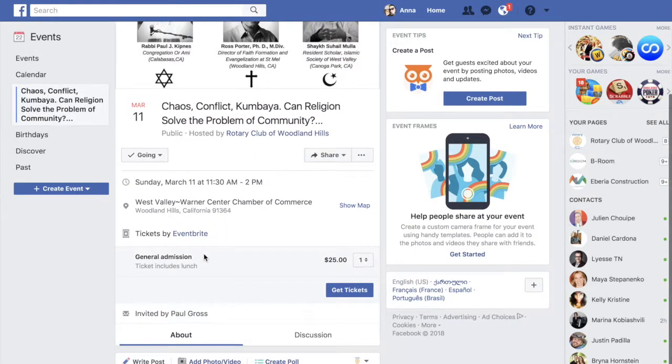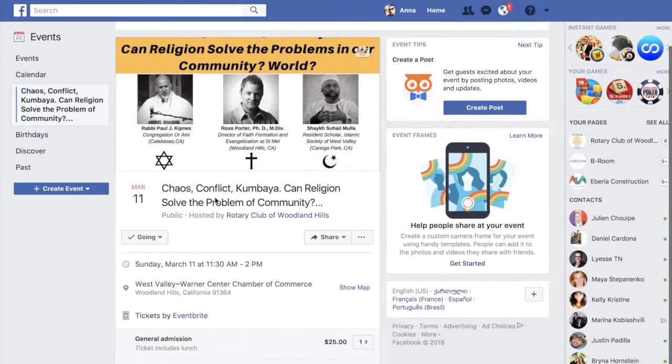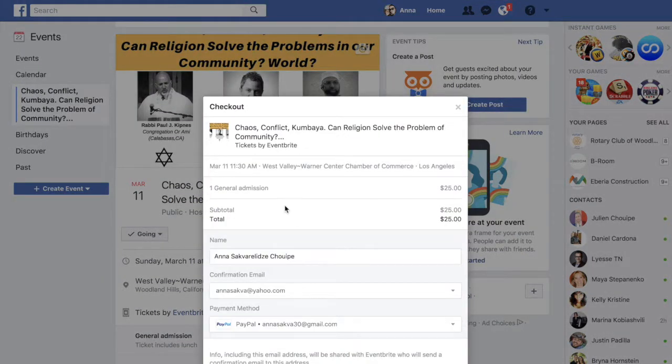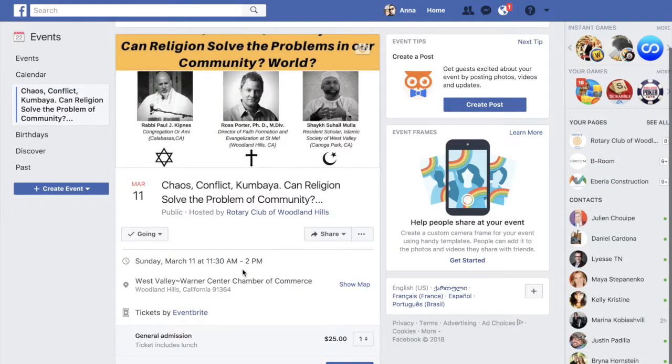Oh, I forgot to mention how you would purchase the tickets here. Simple, just click on get tickets, quantity, and you don't have to get out of this page. This is on Facebook. This is where you would be purchasing your tickets. So you can buy through PayPal or other methods of payment that you have. Click pay, and you're done. Very simple, easy to do.